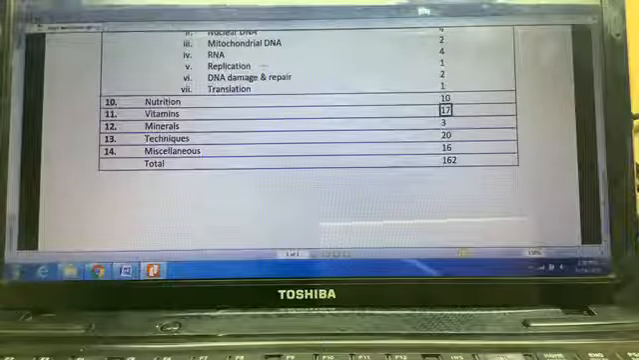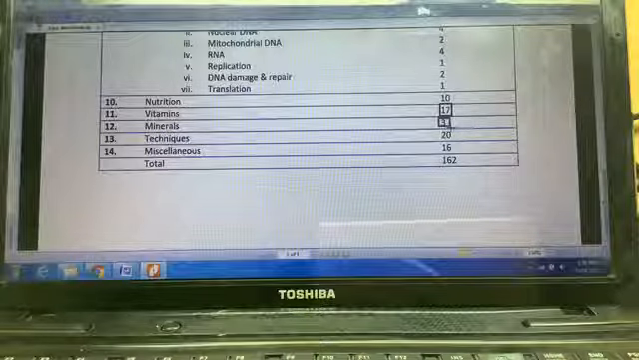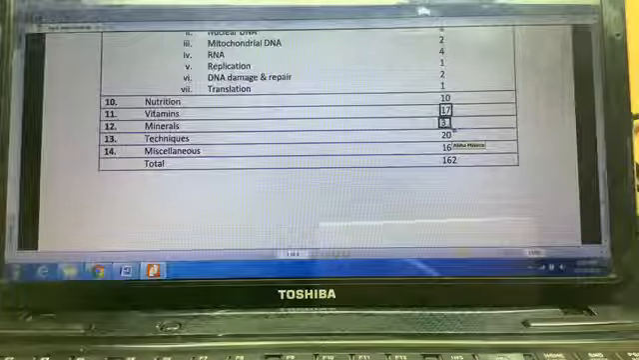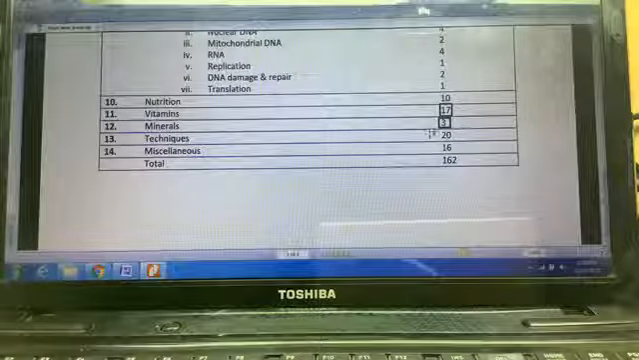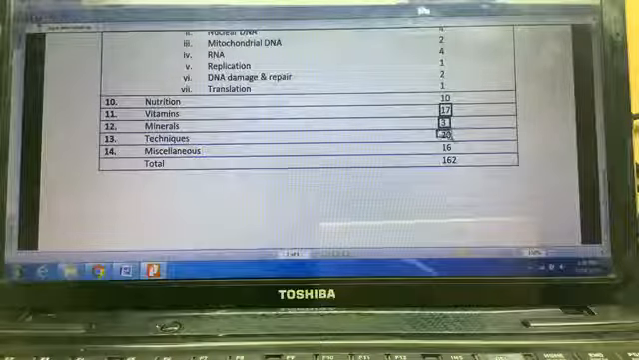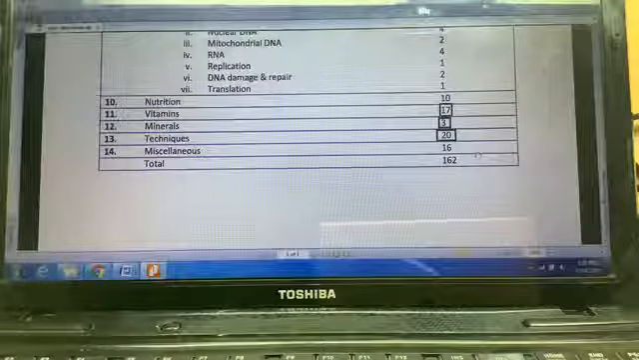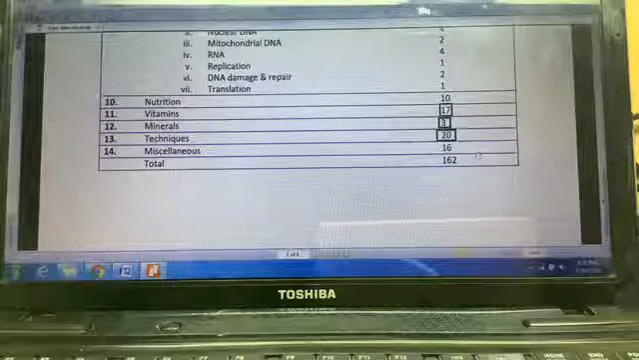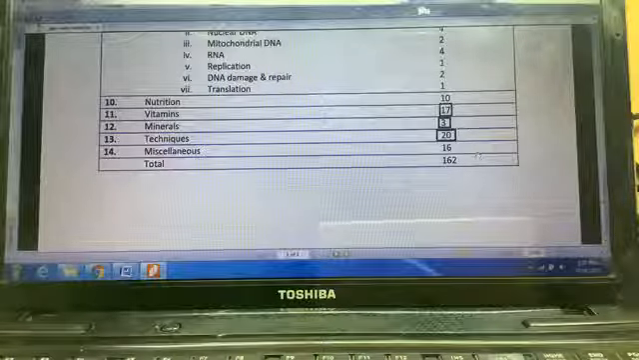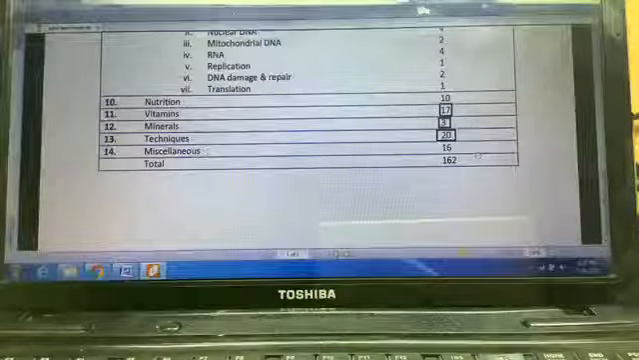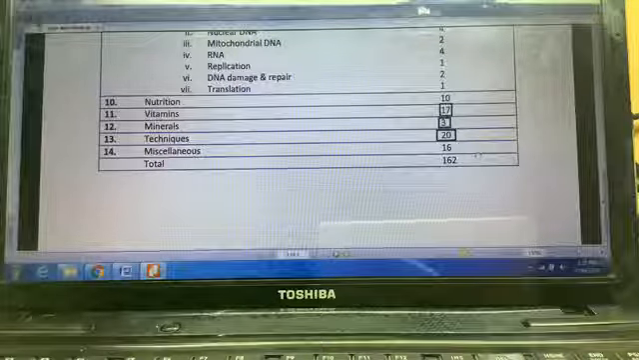In comparison, minerals is hardly asked. You can see a bare 3 questions from the minerals section. Now, over the years, you've also seen that techniques are being asked very frequently, every time a new technique is landing up in your exam. So, at least the techniques which have been asked in the previous years, you must know about them, and you should ensure that you have covered those topics from which the techniques have been asked.